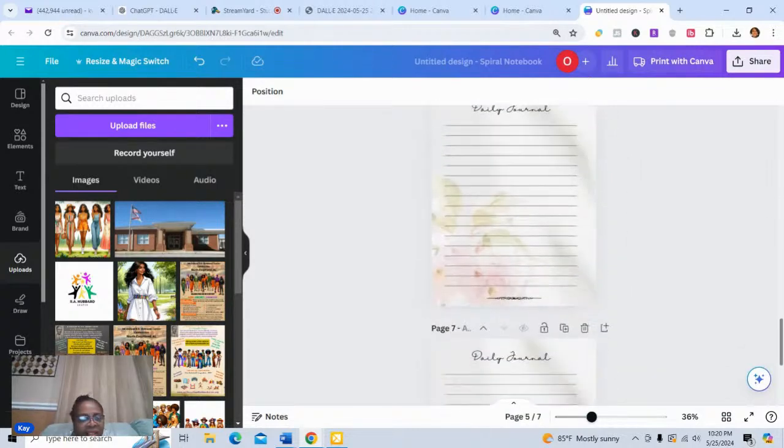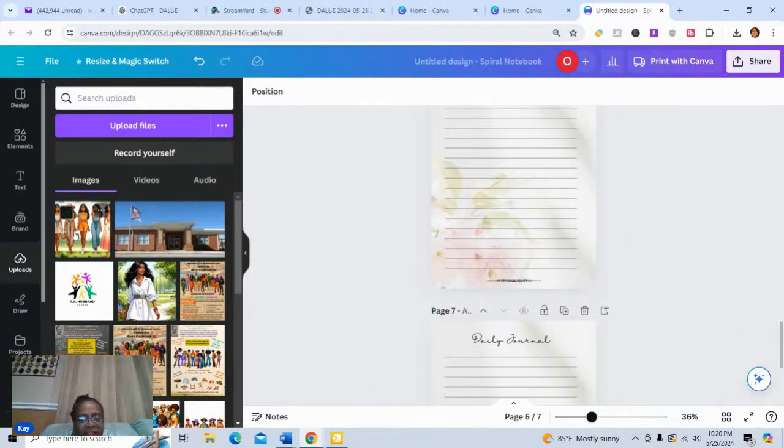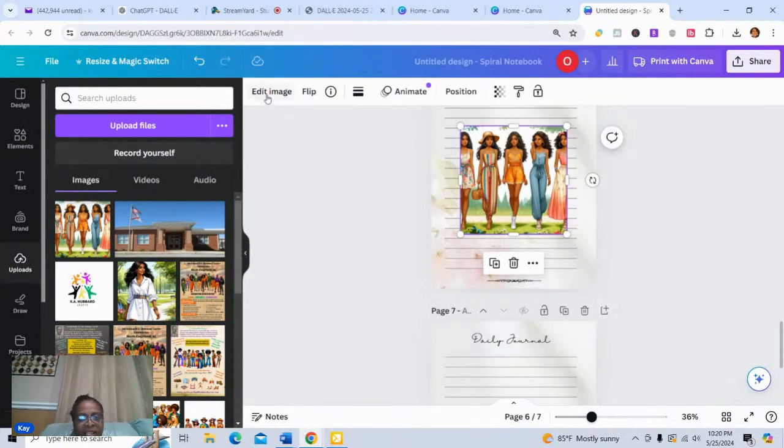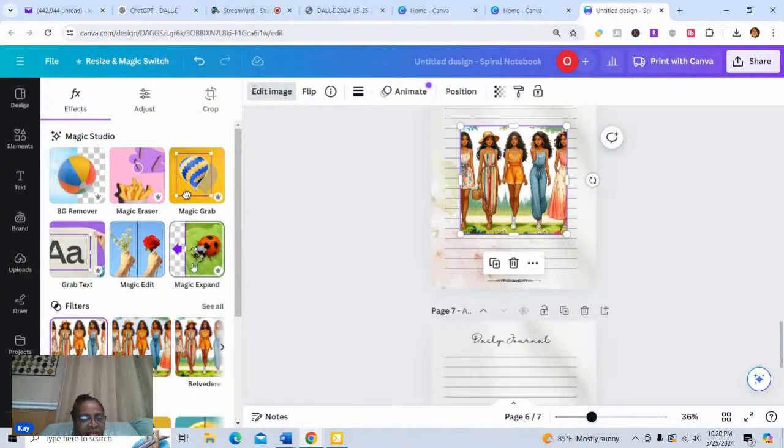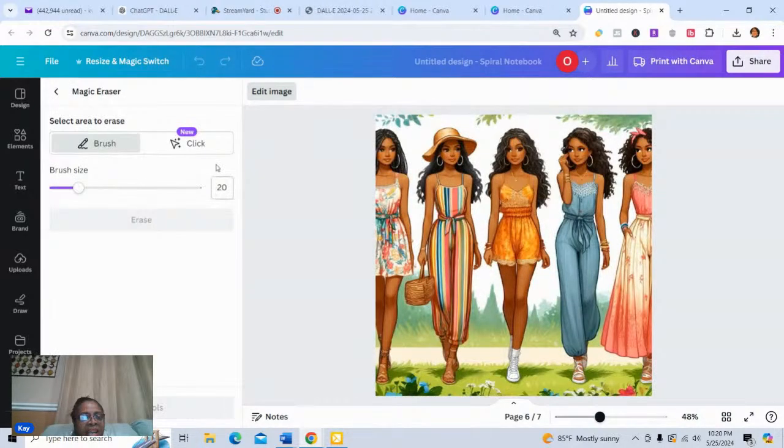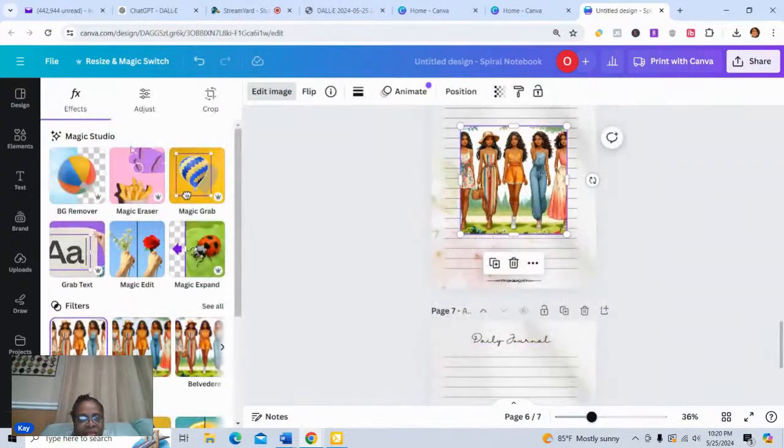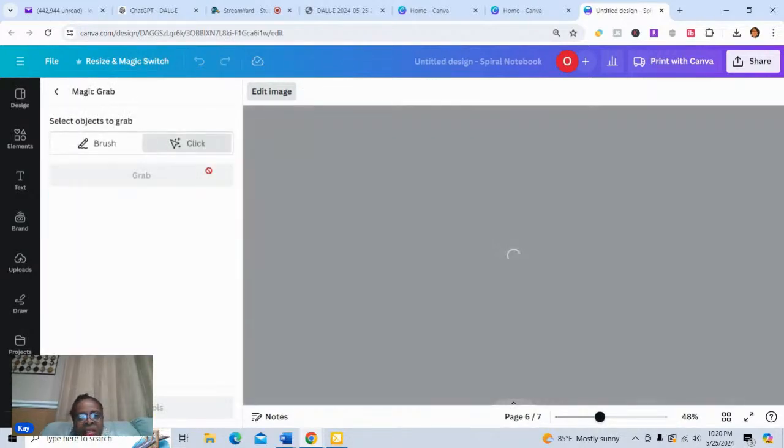And let's see, pull this one over. And again, we're going to go ahead and edit the image. And I'm going along here at a slow pace, but you can always speed things up a little bit. But let me show you. Let's go back because I want to show you can do this a different way too. You could actually do your magic grab first, or you could just do the background remover and then erase the person out. I'll show you all the different ways.